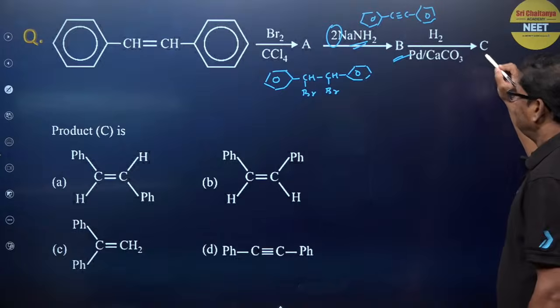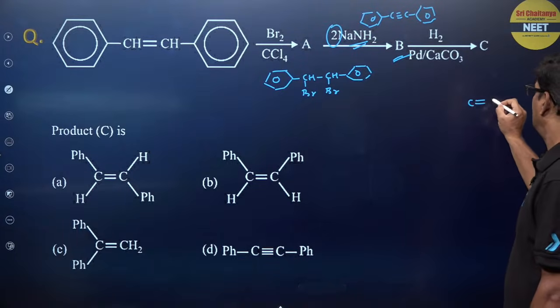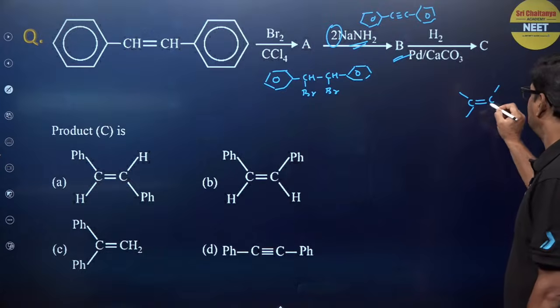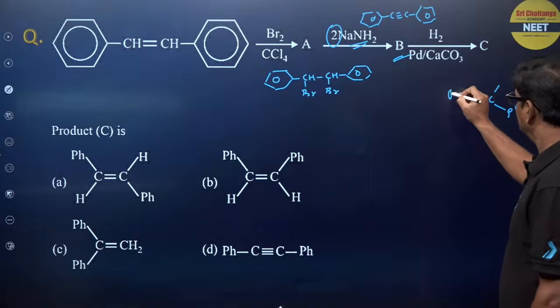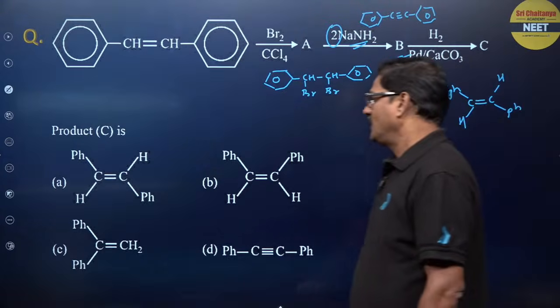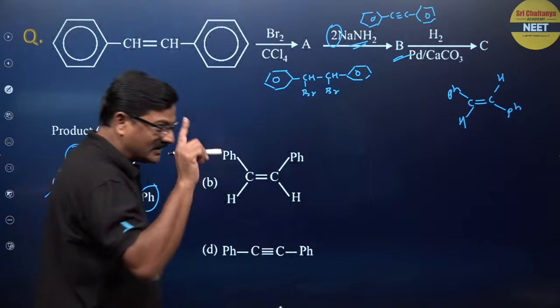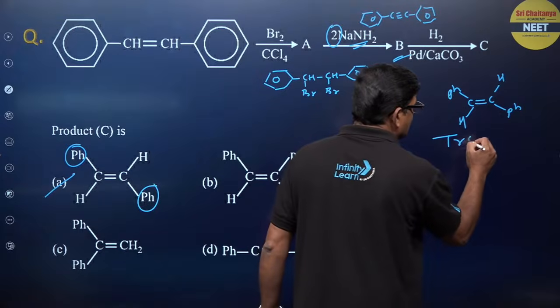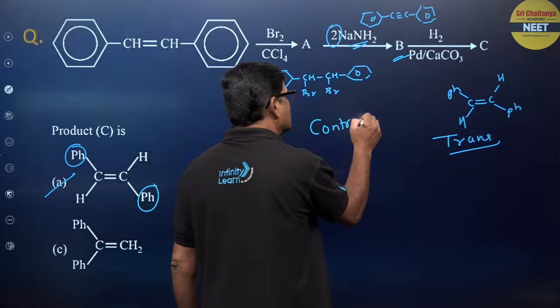And C, it is a controlled hydrogenation that takes place, so that C double bond C is formed. It is an anti-addition, so the answer is going to be anti-addition, and a trans alkene is formed. This is called controlled hydrogenation.